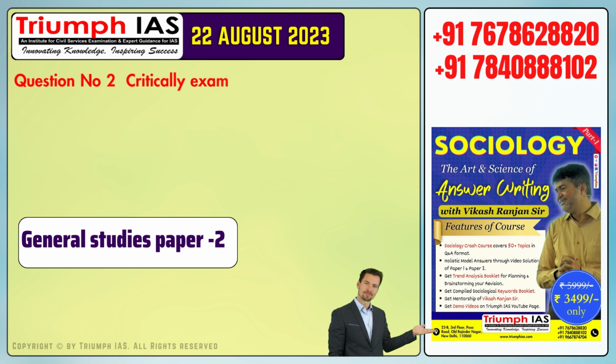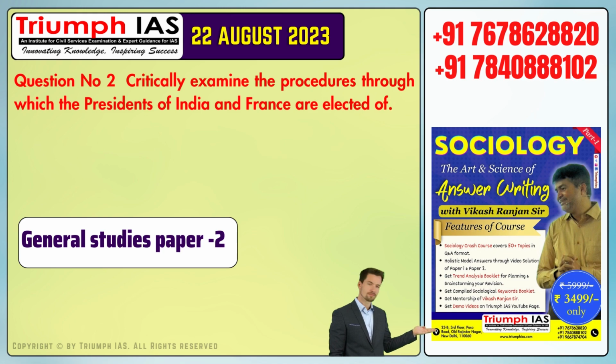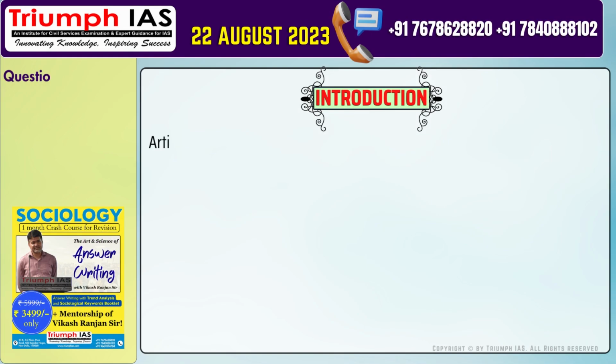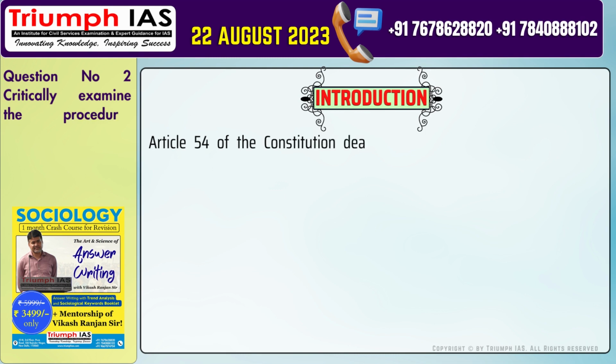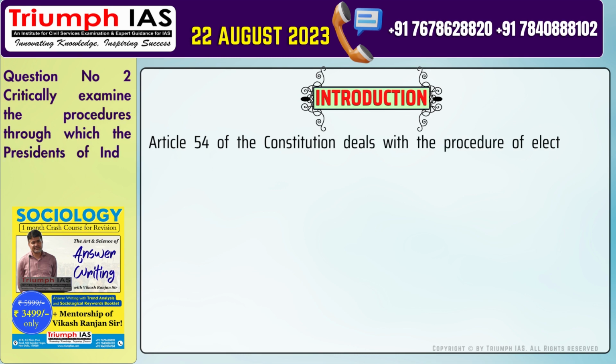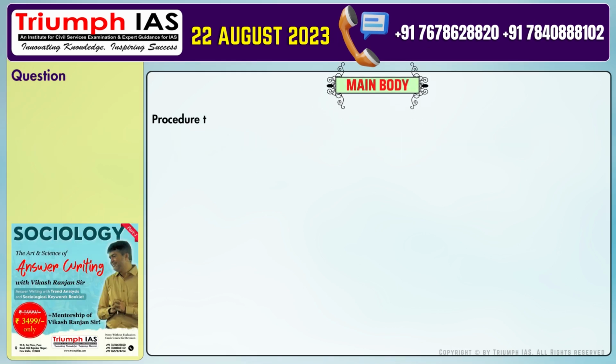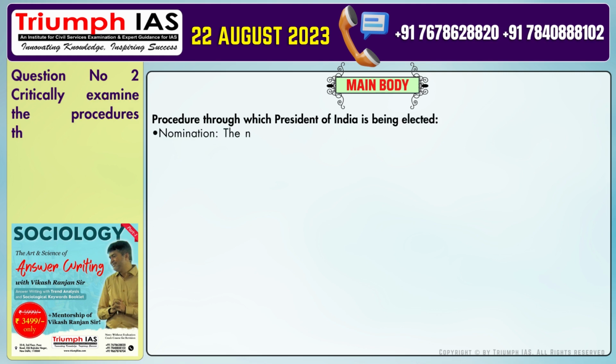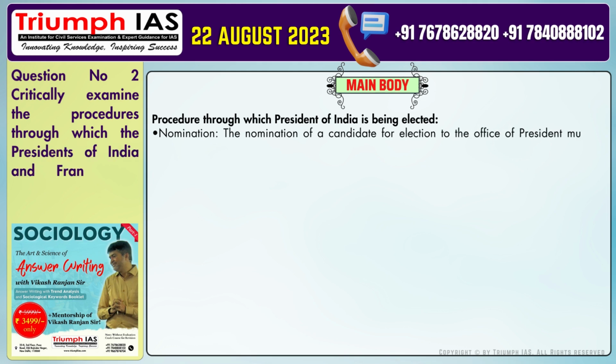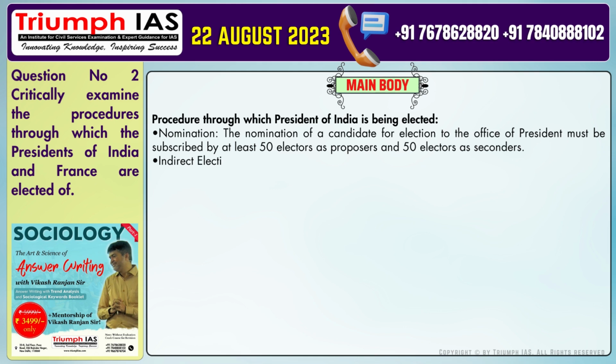Question number 2. Critically examine the procedures through which the presidents of India and France are elected. Let's start with the introduction of the answer. Article 54 of the Constitution deals with the procedure of election of President in India. The main body of the answer should be: procedure through which President of India is elected. Number 1. Nomination. The nomination of a candidate for election to the office of President must be subscribed by at least 50 electors as proposers and 50 electors as seconders.